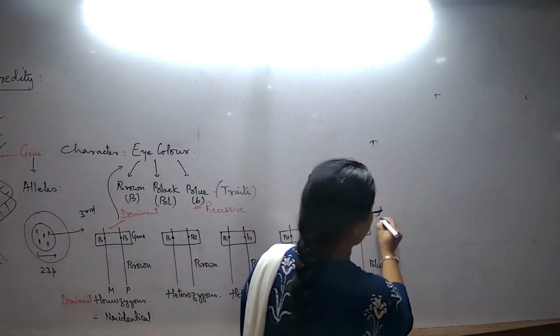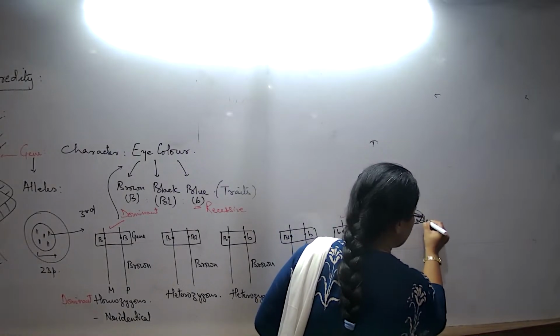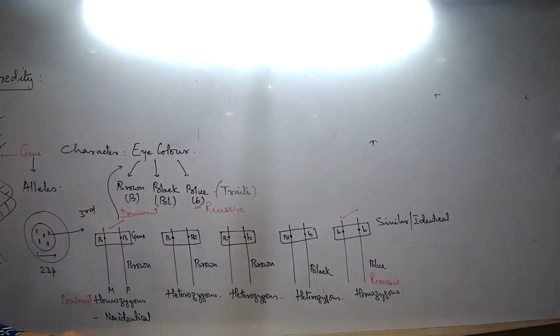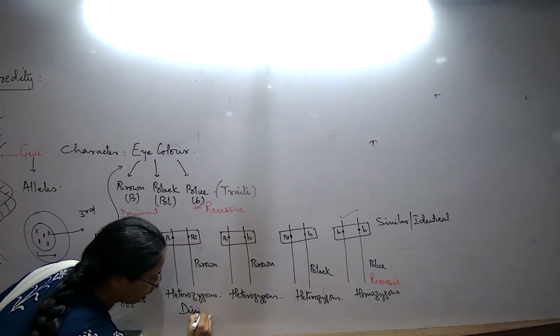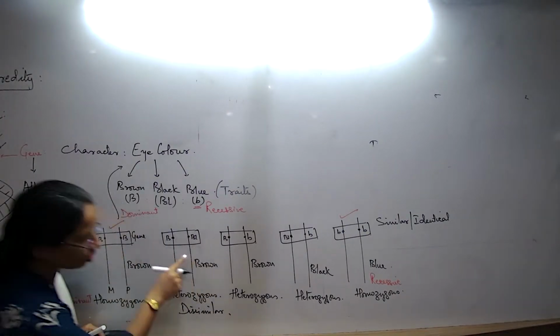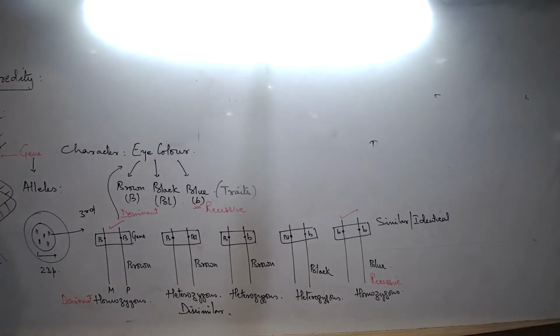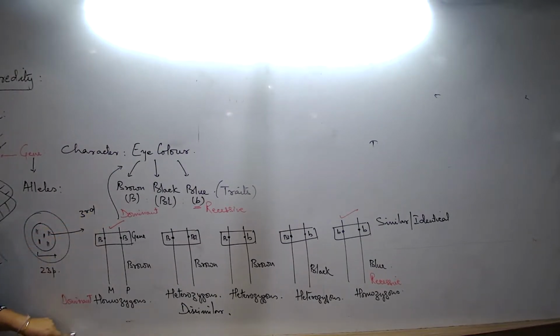So what are the terms we use? We would say the alleles are similar, or alleles are identical. And heterozygous alleles are dissimilar, or alleles are non-identical. So alleles are dissimilar or alleles are non-identical. So this is for the heterozygous conditions, all of them. Till here clear?